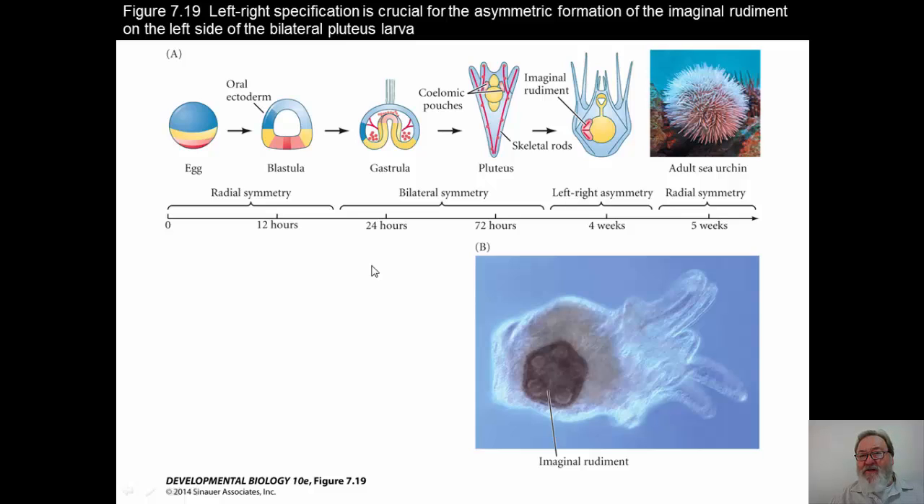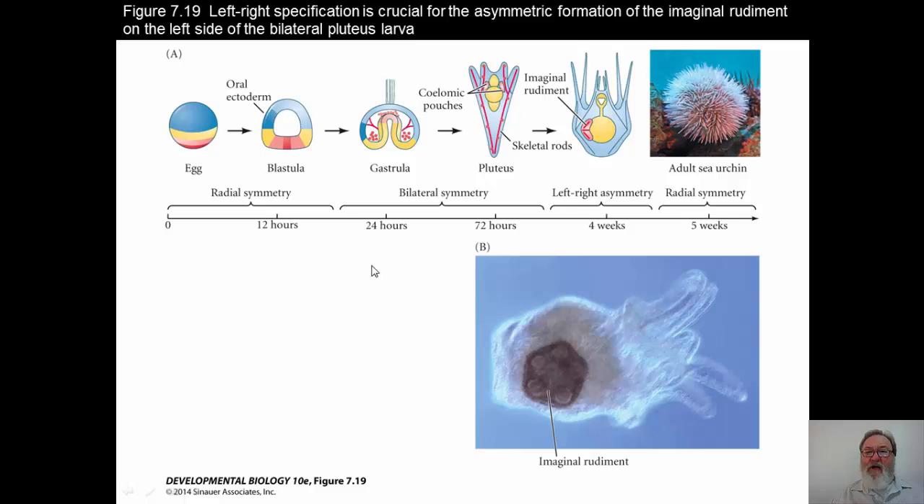And then as you get to the Pluteus stage, you can see that there's an imaginal disc, an imaginal rudiment that forms on the left side of the embryo. And as it does so, it continues to develop. So if you look in B, you can see that it's an imaginal rudiment that has a five-fold radial symmetry. So it's a pentaradial symmetry. The bilateral symmetry during development, though, as I mentioned, shows the evolutionary connection to bilaterally symmetrical species.